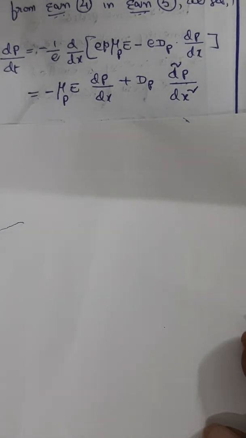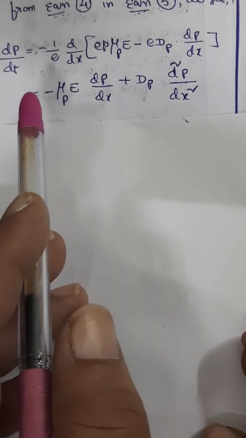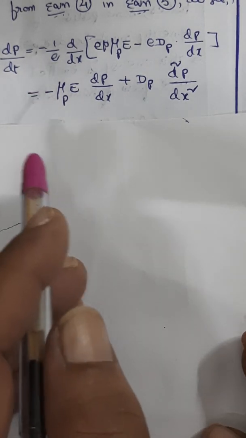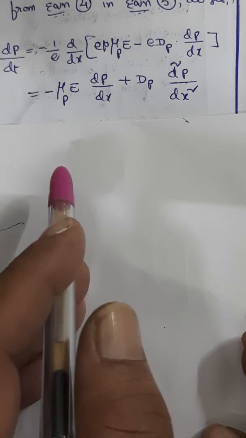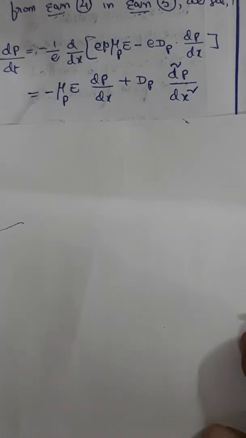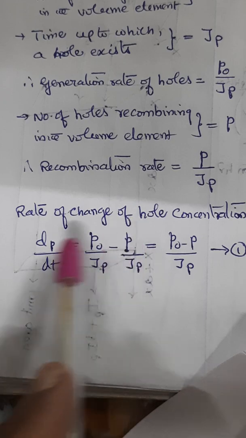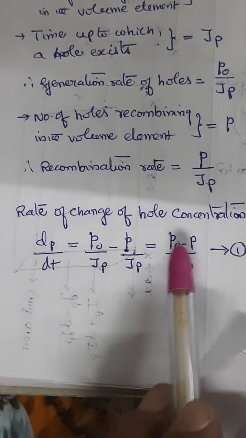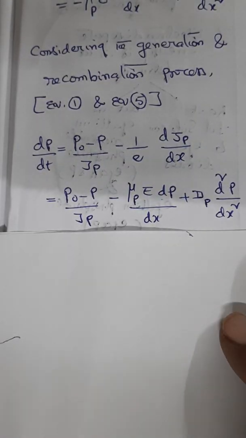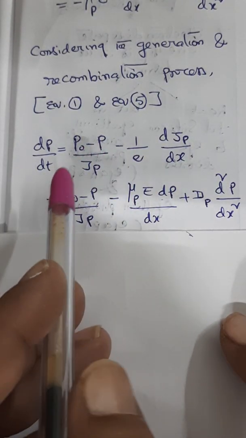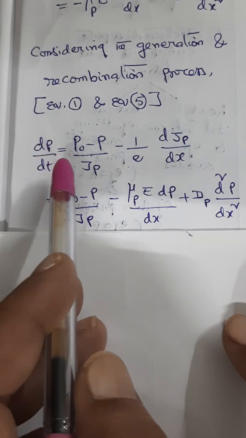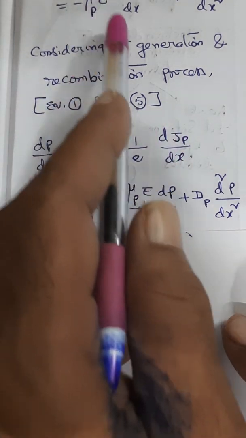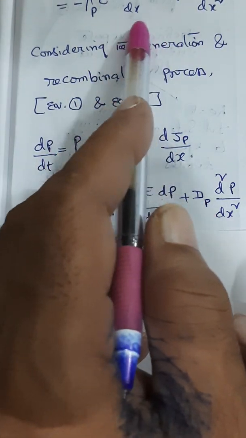Okay. Now when you consider both generation and recombination processes, you have already seen one equation earlier. That equation I am bringing here, that is equation 1. The generation and recombination we have to take. By bringing this equation here, from equations 1 and 5, we can write dp by dt as p naught minus p by tau p, minus 1 by e into dJp by dx.